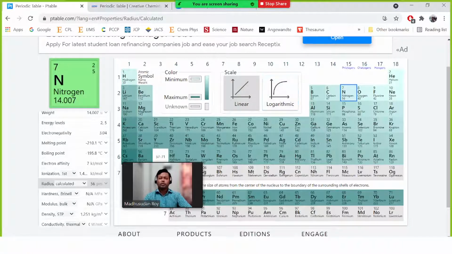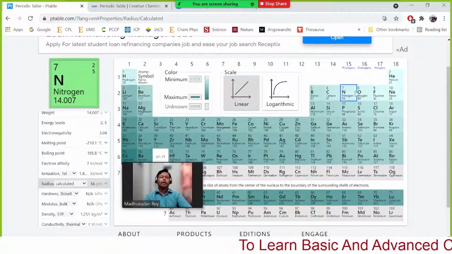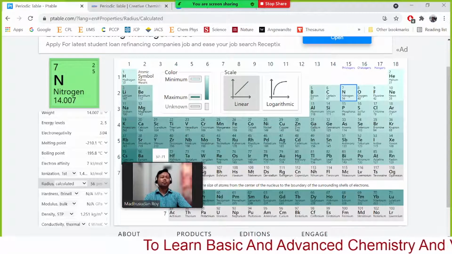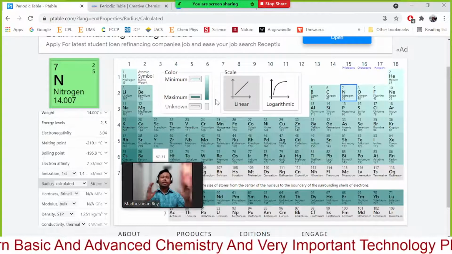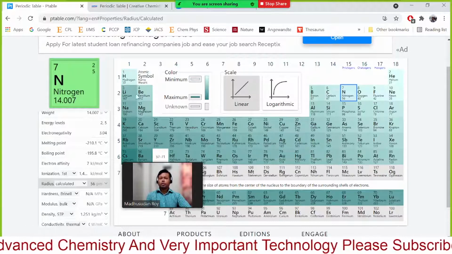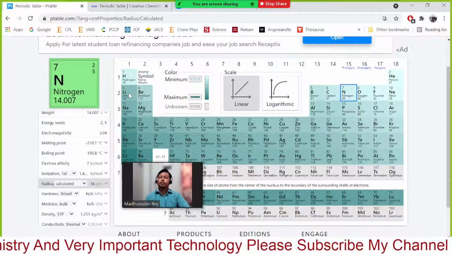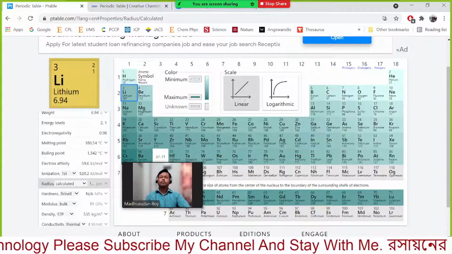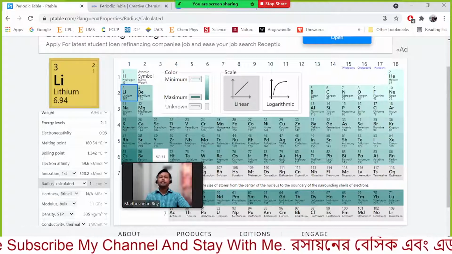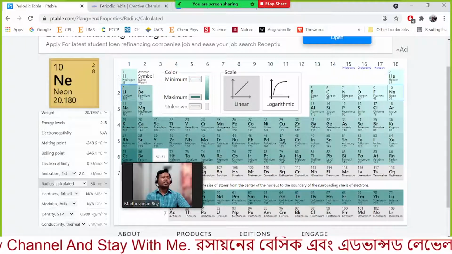So as we go from left to right, the conductivity of the elements decreases. In the second period, lithium is the most conductive, and neon will have the minimum conductivity. So between these two extreme cases, in this period, lithium is the extreme metallic and neon is the extreme non-metallic.